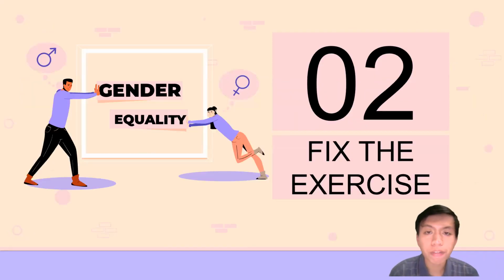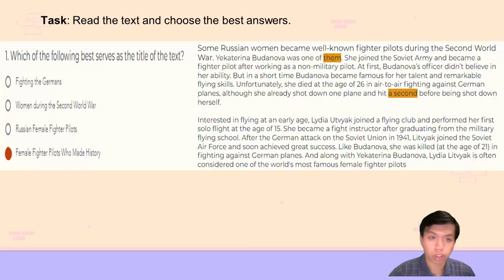All right, so if you have finished reading and doing the exercise, now let's check and fix the exercise together. Let's come to the first question. Which of the following best serves as the title of the text? The answer is D, female fighter pilots who made history.